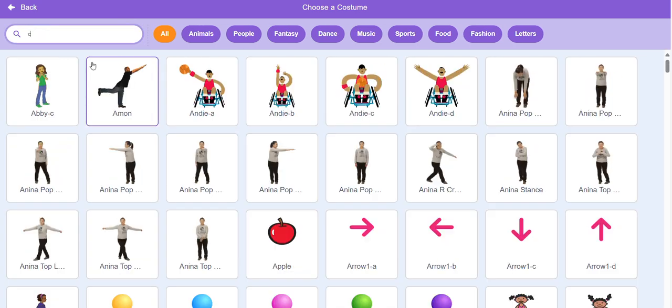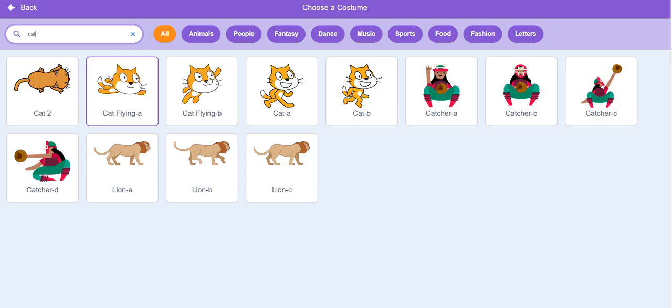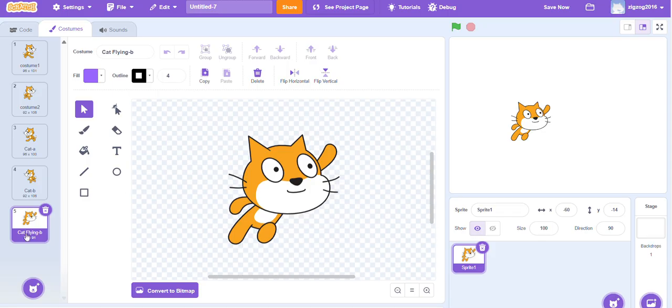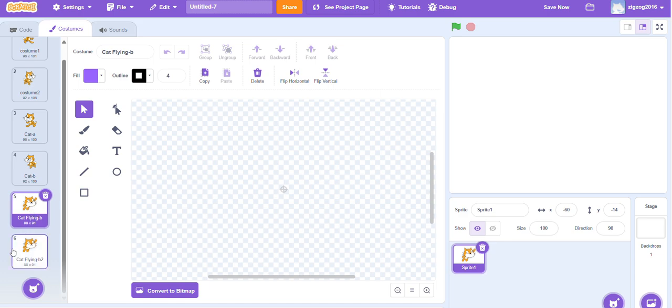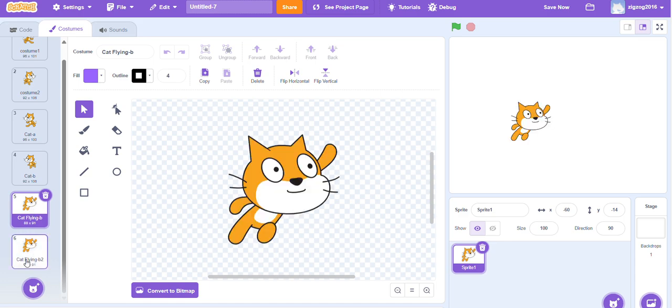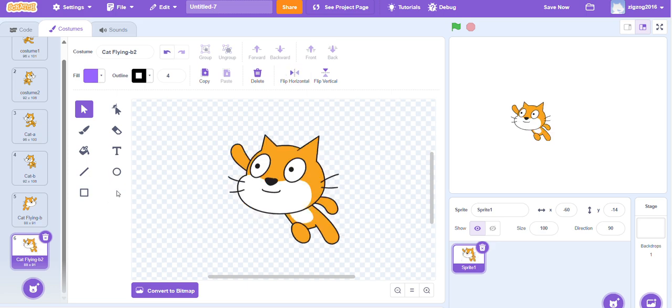Create another one of the same costume. The costume might take some time to load. The cat flying bee costume should be flipped horizontally.